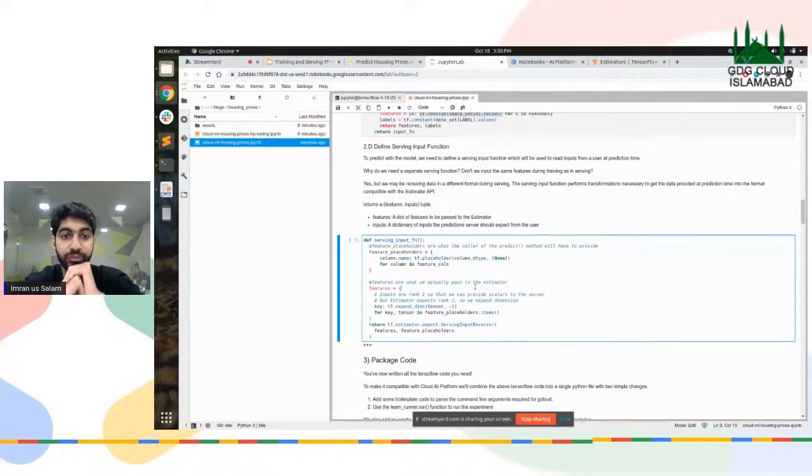Now, what does the serving input function have? It also returns a tuple of features and the inputs, a dictionary of inputs the prediction server should expect from the user, right?